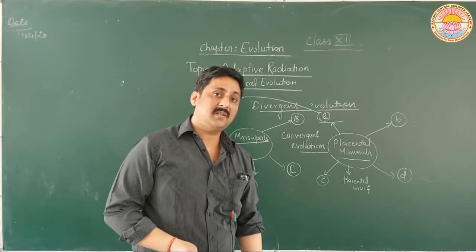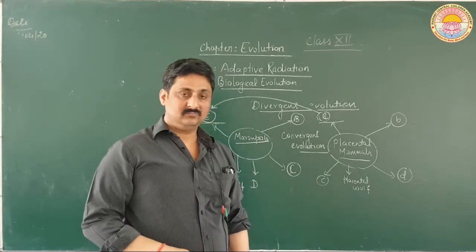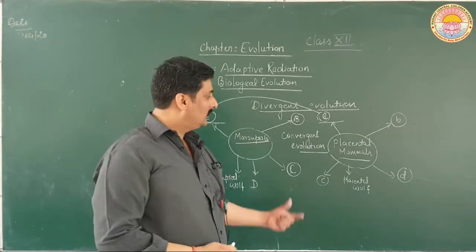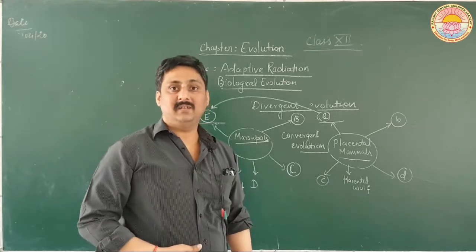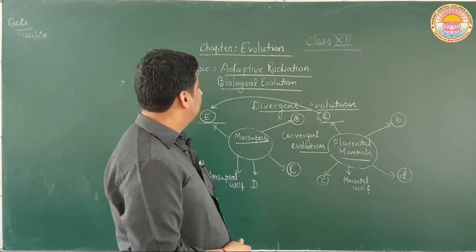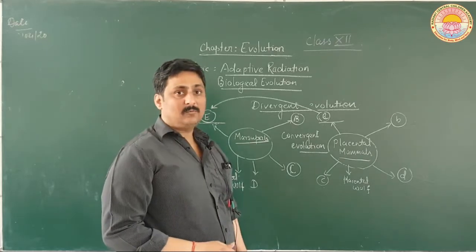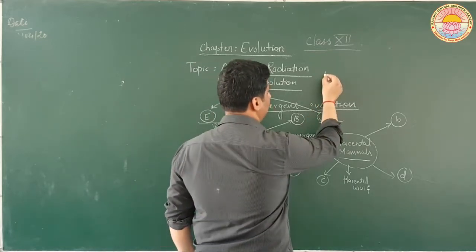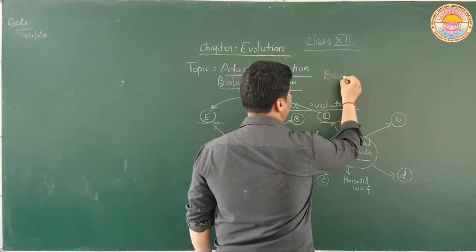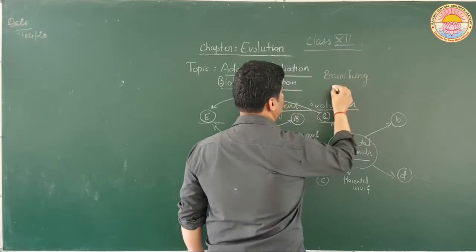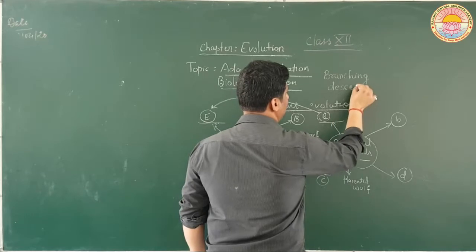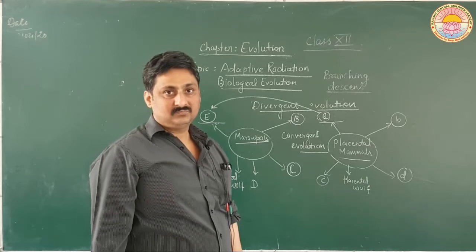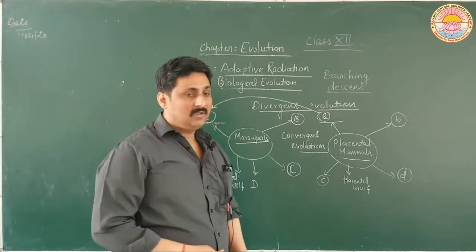So in adaptive radiation you can observe both convergent evolution as well as divergent evolution. So this is one of the essences of Darwinian theory. Adaptive radiation can also be called branching descent. This is the other name, branching descent. Okay, I hope you have understood this.